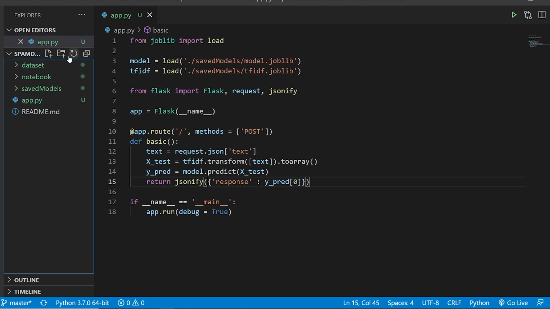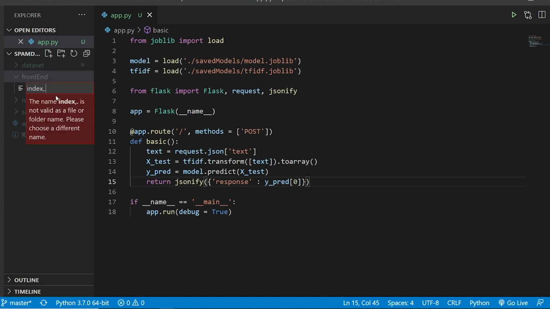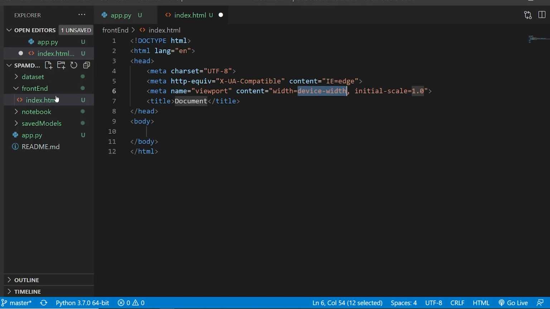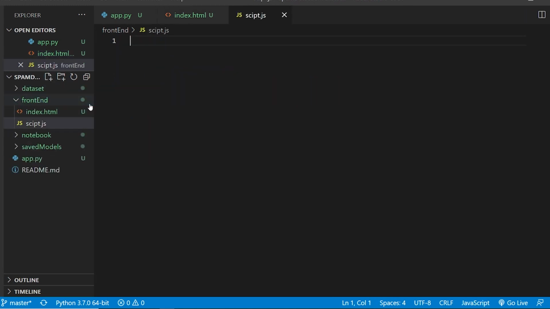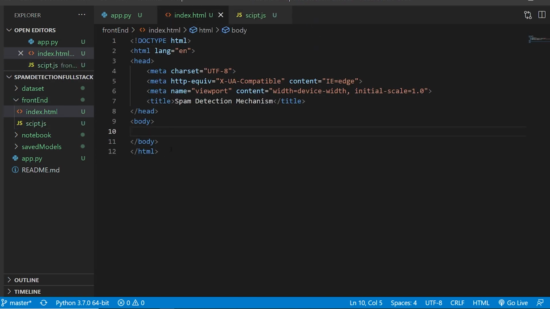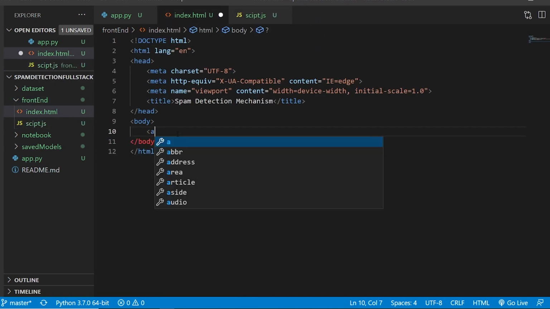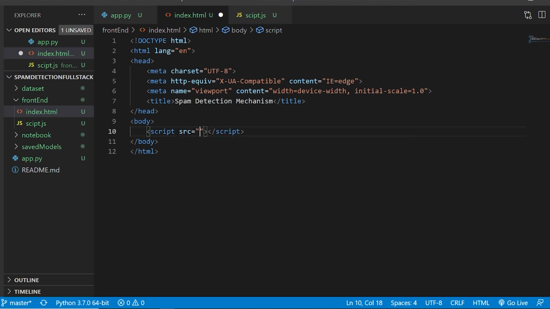Now here I'll make a new folder. I'll say frontend. Inside this frontend now we are going to work. So I'm going to say index.html. I'll just say exclamation and I get the basic document. So I'll here say spam detection mechanism. Followed by that I'll also require a script.js. So this is going to be a JavaScript file where we are going to apply our logic. And in the body I'll say script, with the src as script.js.